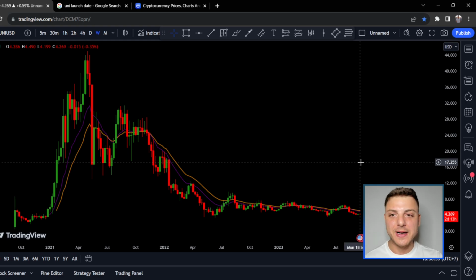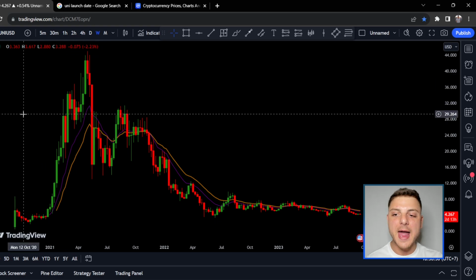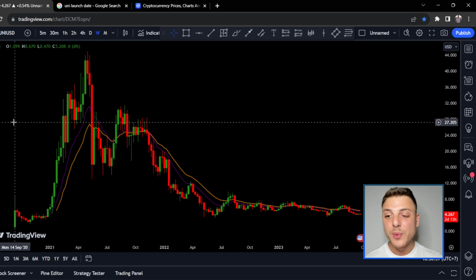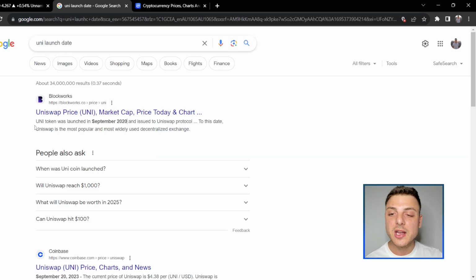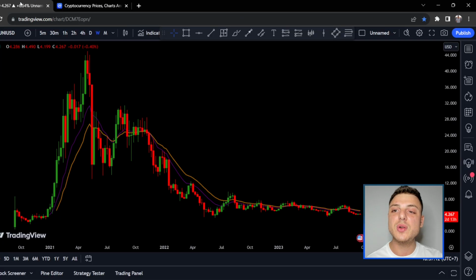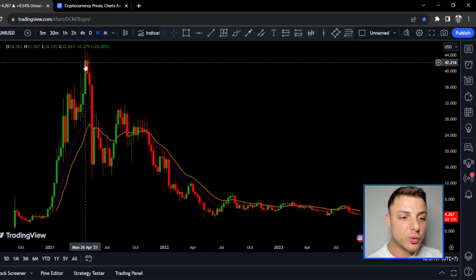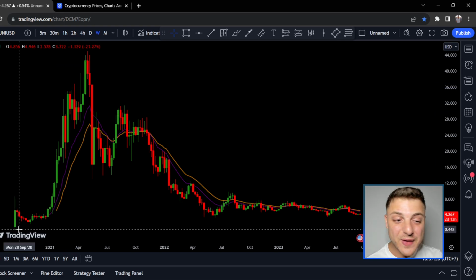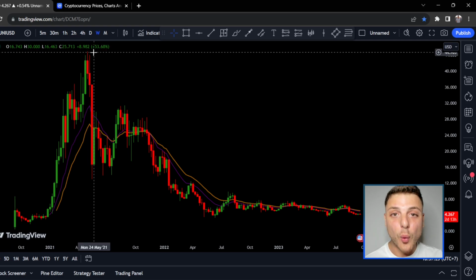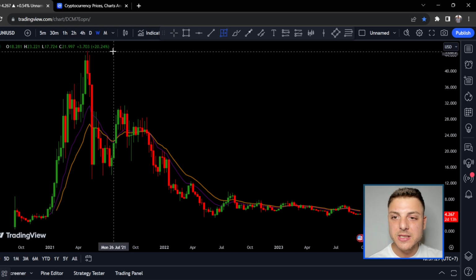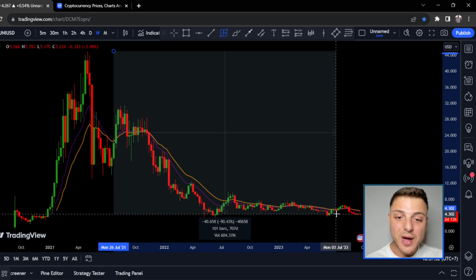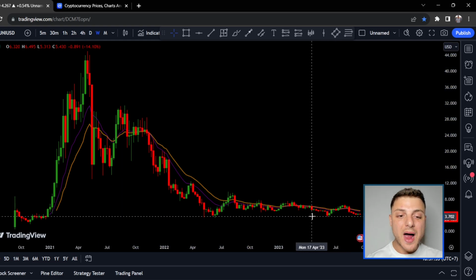Let's now look at the long-term price of Uniswap. We're currently on the weekly time frame and we're on the Coinbase chart for Uni. We can see here, originally going back to the 14th of September, the Uni launch day, that the Uniswap price, Uni token, was launched back in September of 2020. We had this massive bull run going from around this 50-cent range to over $44, so basically an 80x in price, and then absolutely crashing, over 90% down from its high. Yes, 90.5% currently down, basically right at its lowest point.